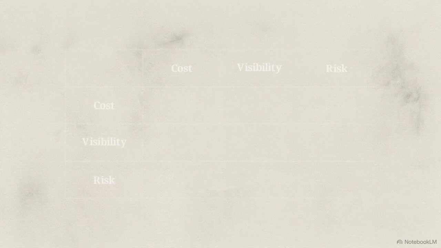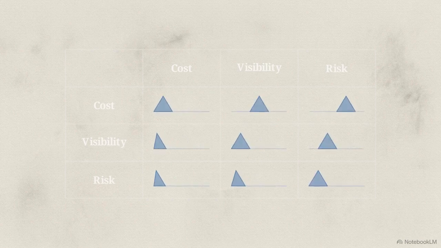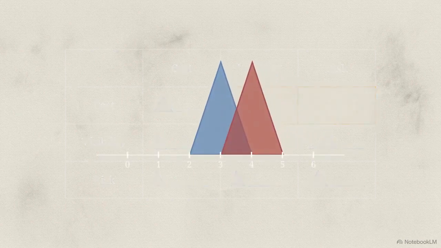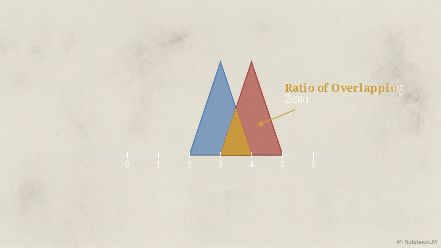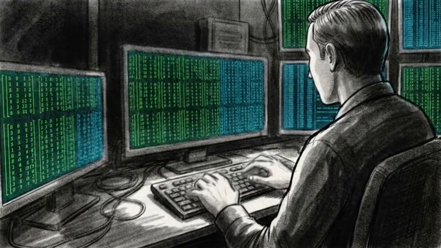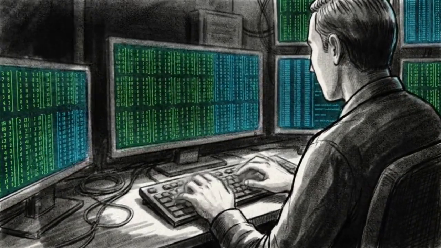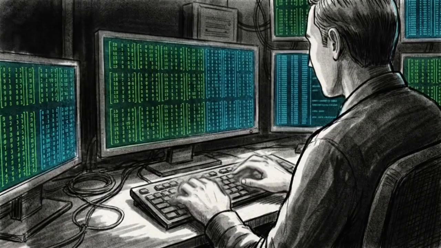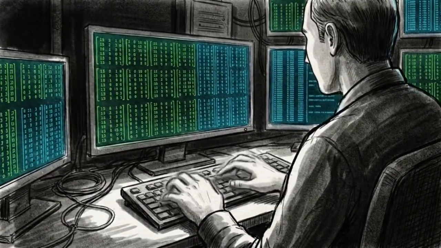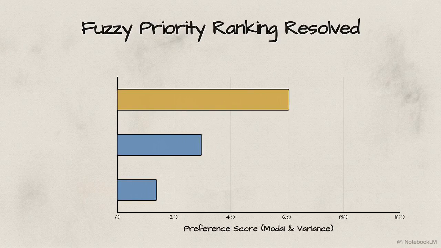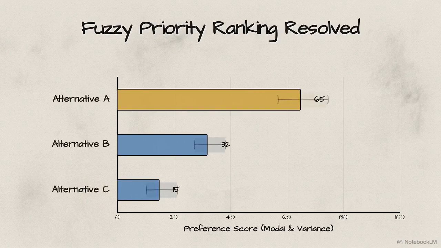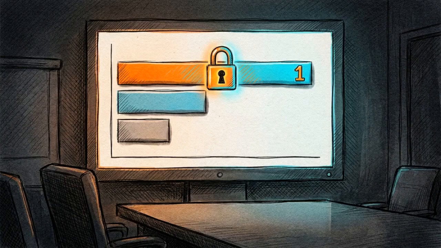When we apply this to the corporate decision matrix from earlier, every crisp digit morphs into overlapping triangles. Each pairwise comparison now functions as a mathematical ratio of these overlapping boundaries. To process this density of information simultaneously, the algorithm runs an approximation eigenvector approach, calculating the weights of all the overlapping boundaries at once. The vagueness resolves into a clean, prioritized list of fuzzy preference scores for each alternative, complete with variance bars. The matrix actively digests the ambiguity, outputting a mathematically sound decision that entirely avoids the trap of rank reversal.